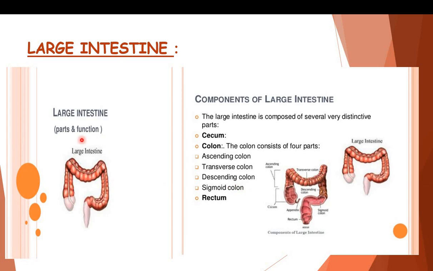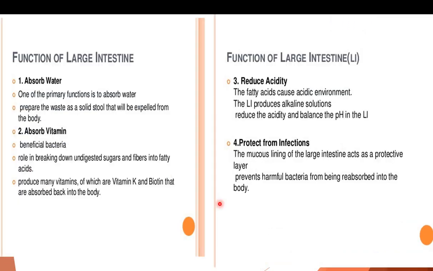Here we come towards the large intestine and its parts and functions. Large intestine is composed of several very distinctive parts: cecum, colon, which consists of 4 parts: ascending colon, transverse colon, descending colon, sigmoid colon, and rectum. Function of large intestine. What is the function of large intestine?